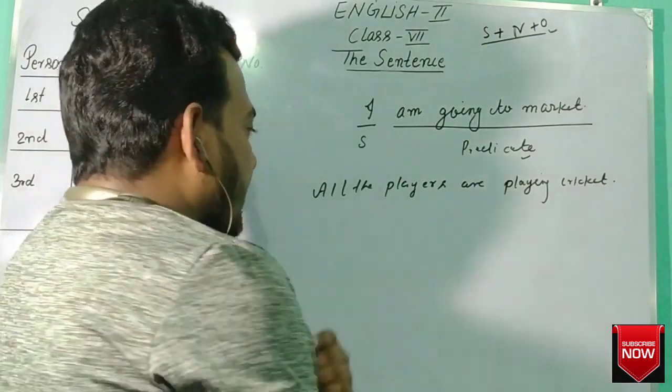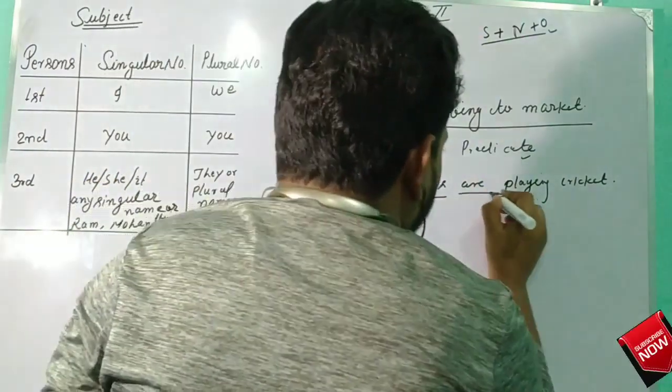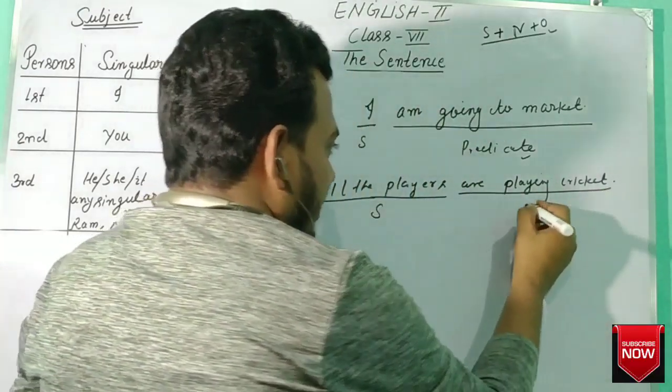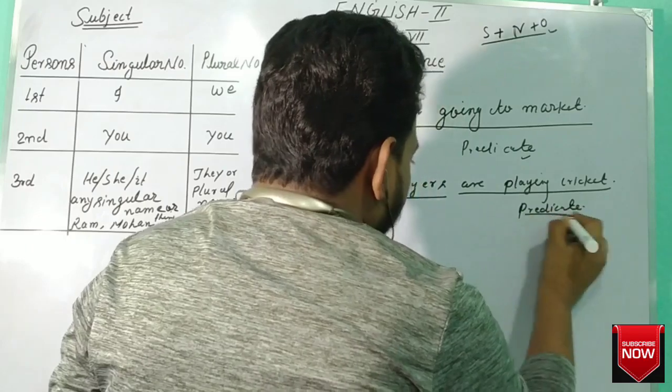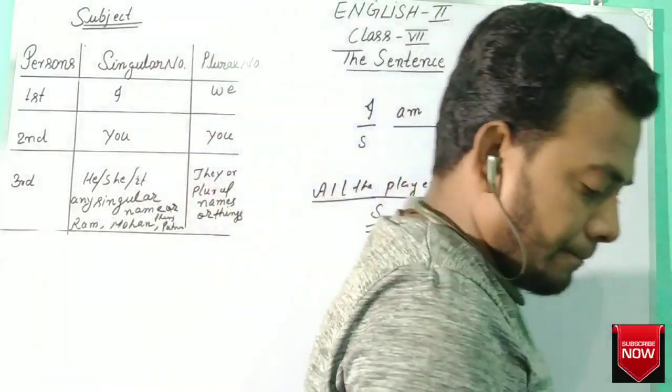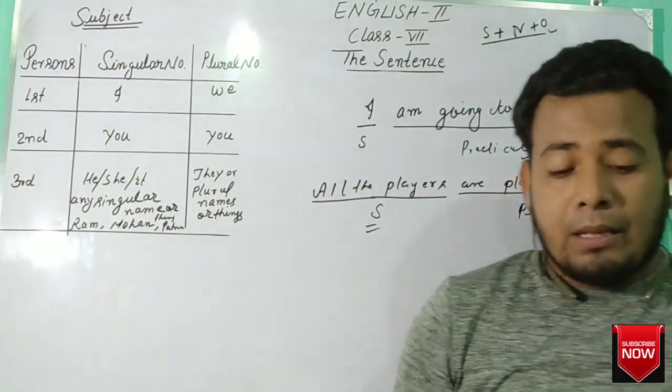Here, all the players are playing cricket. All the players is the subject, and are playing cricket is the predicate. Subject and predicate. Okay. Now we come to the exercise. Now exercise first.